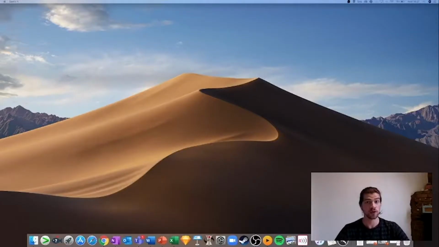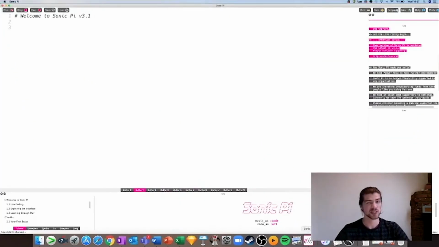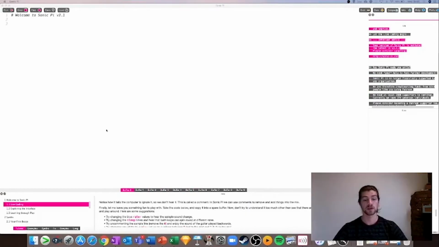So now that you've got the program downloaded, you should be about ready to start coding. Click on the program icon and within a couple of seconds you should see something similar on screen to what I'm seeing now. So the first thing you'll probably notice when you've opened the program is the interface. That's what we call what you can see on the screen. So just to take you through it, up here you have your controls. These are stuff like run, which allow you to play, to listen to any code that you've written. Stop, to stop it and go back to the start.